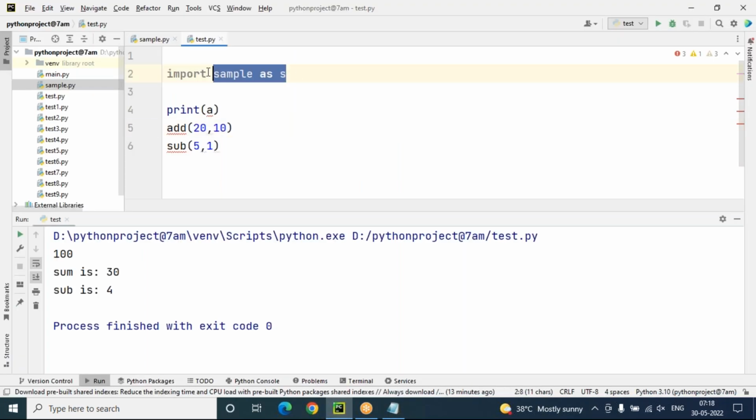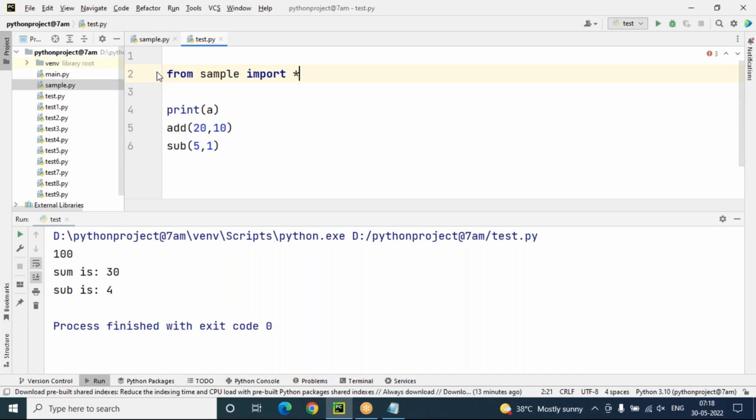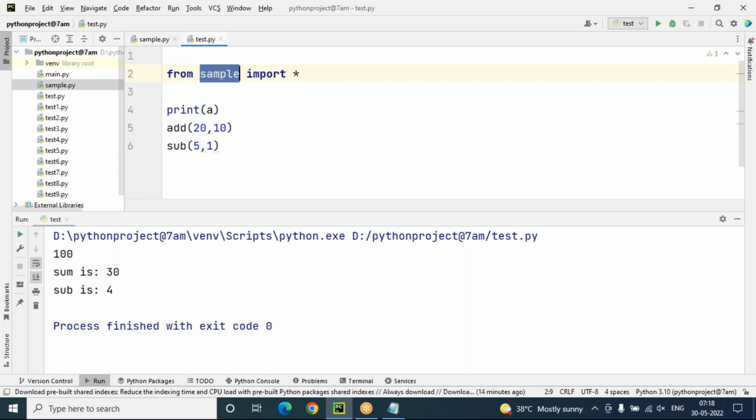So let's see this from import statement I'm applying. From which module are you importing? The sample module. What are you importing? Star. What does star indicate here? Everything. Star indicates everything will come from the sample module. Everything means whatever members are there: a is one of the members, add is one of the members, sub is one of the members. All members are available to this test.py. So from sample import star; star means all available, and we can consume all.